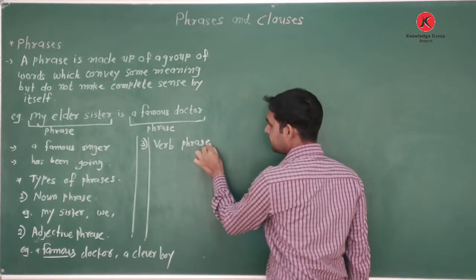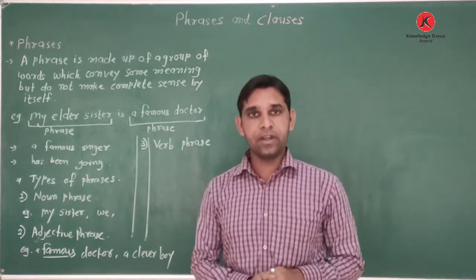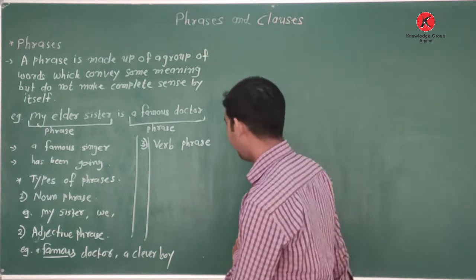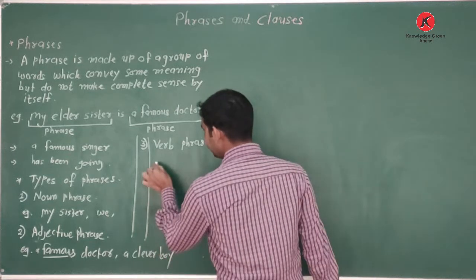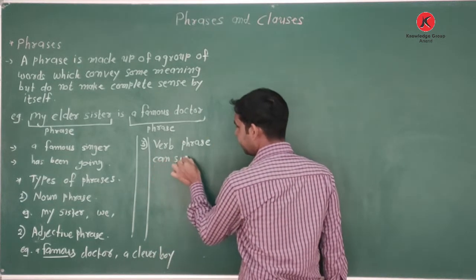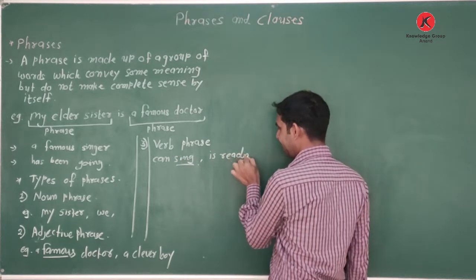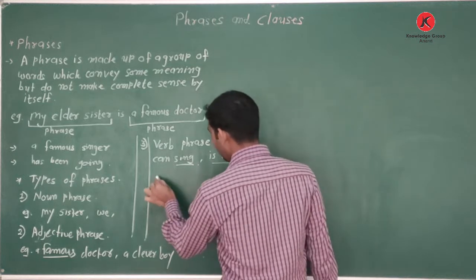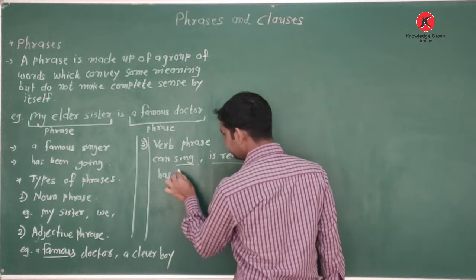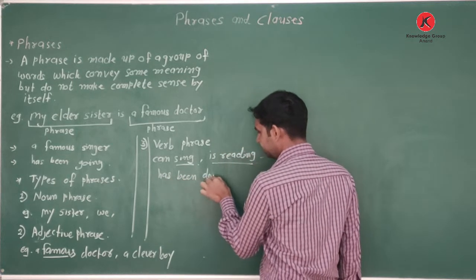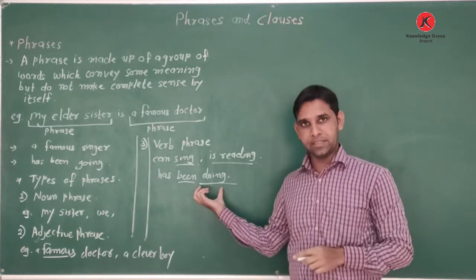In a verb phrase, the main word is the verb. In a sentence we can write, just like, can sing. So sing is the verb. Is reading. So this is the verb, or we can say has been doing. So this is the verb phrase.